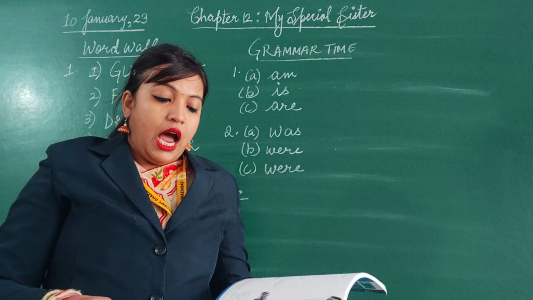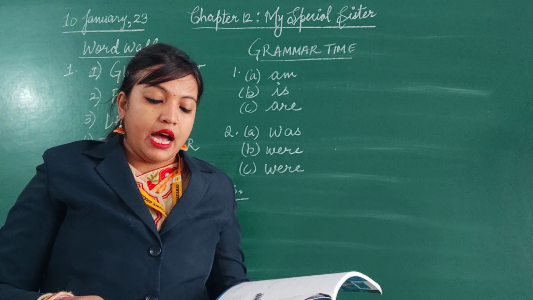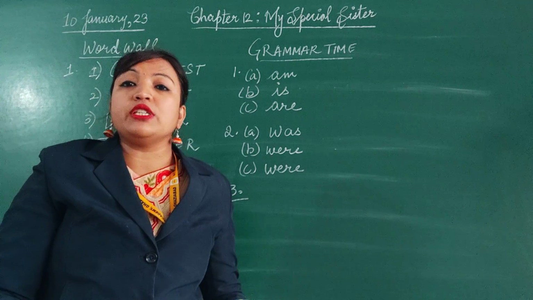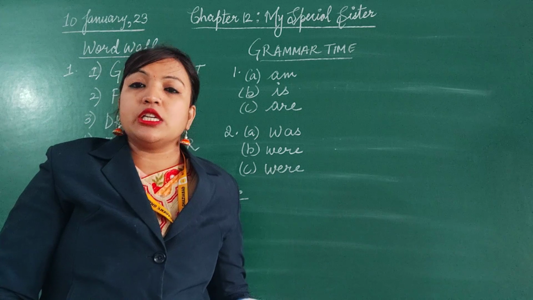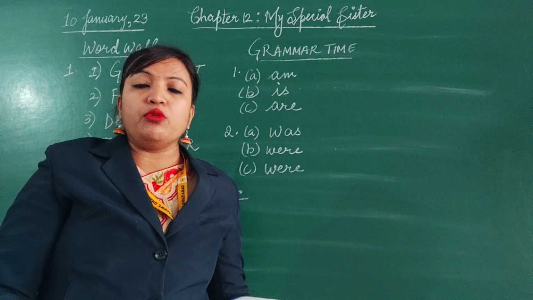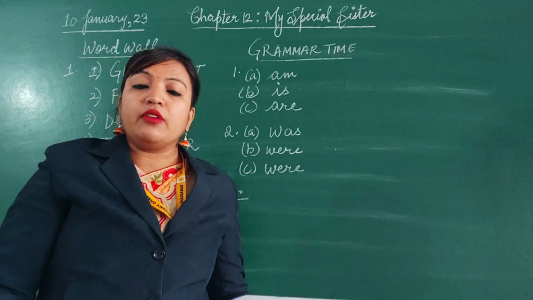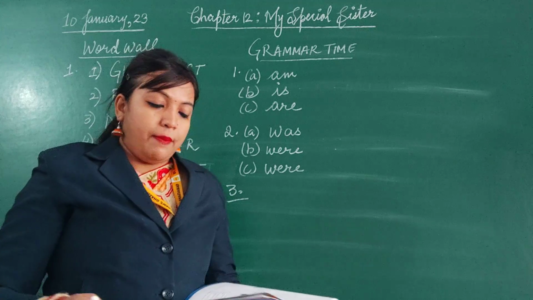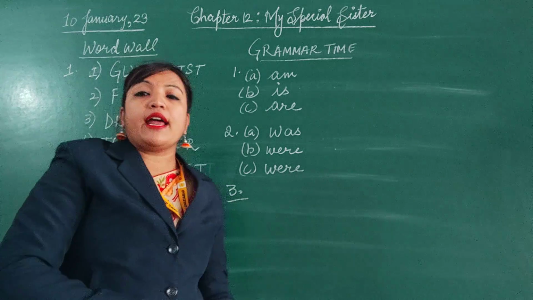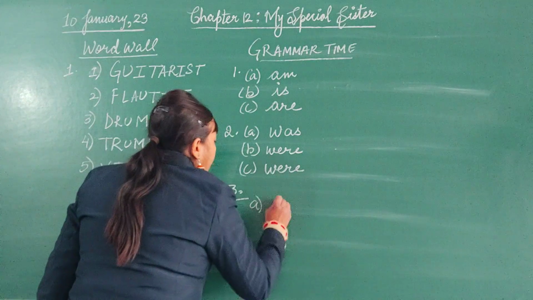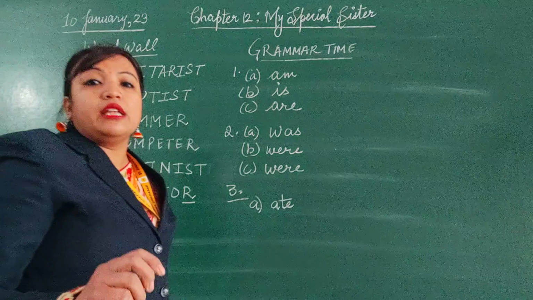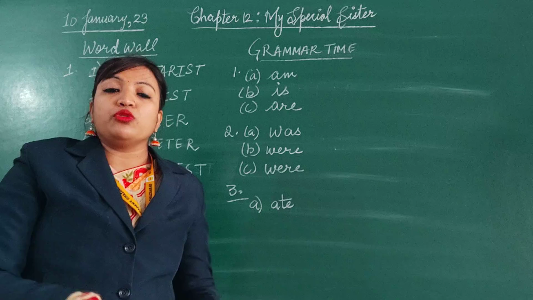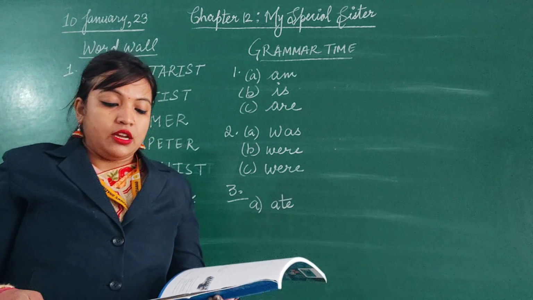So first one, the monkey dash bananas every day. Now the verb is written here, eat. Every day is something which happens regularly, so you can use eats. Eats is also correct, but we are going to use different tenses in the other 4 parts. So here I am writing ate. The monkey ate bananas every day, means daily. We are talking about his action, what he did every day. He used to eat bananas. Ate.